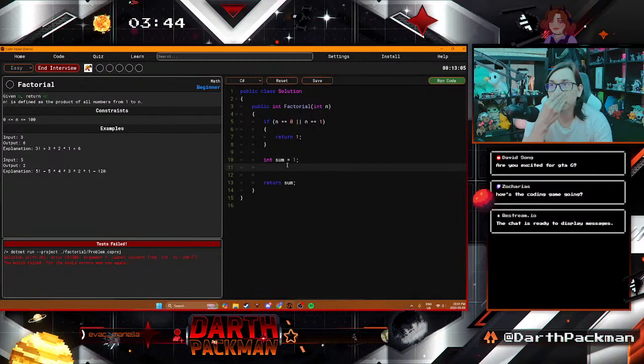We do that, and then we could do a for loop: int i equals 2, i less than or equal to n. So we're just iterating through the whole thing until we get to n again. i plus plus, a pretty normal iterator. Just a normal for loop, nothing crazy.